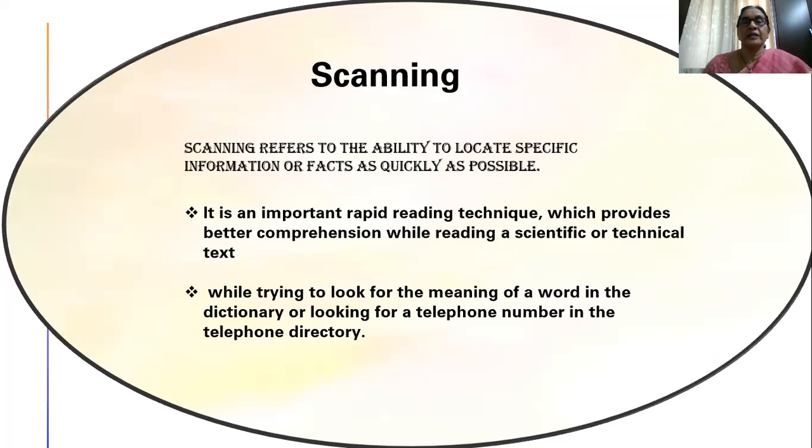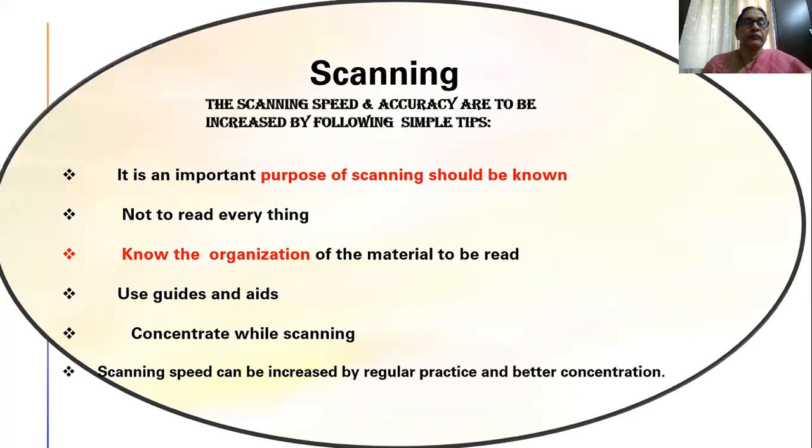Scanning refers to the ability to locate specific information or facts as quickly as possible. It is an important rapid reading technique. We have already discussed some examples: better comprehension of scientific or technical texts, the meaning of a word in a dictionary, a telephone number in the telephone directory. An important purpose of scanning is to know not to read everything.